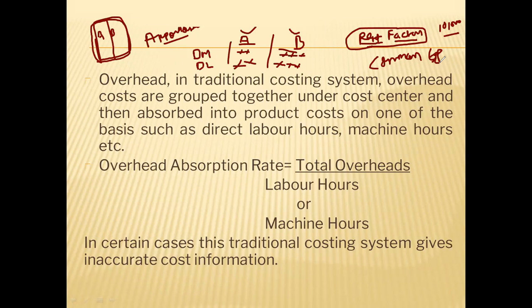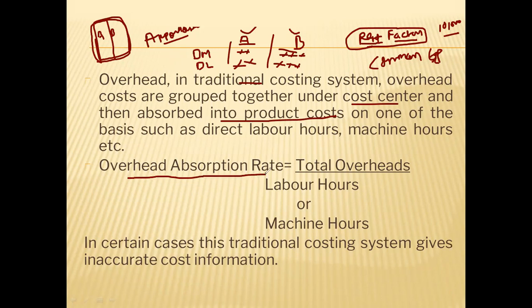Overhead in traditional costing system, overheads are grouped together under cost center and then absorbed to cost. So there should be some method for charging the overheads to the product. So in traditional costing, we used to calculate the overhead absorption rate.